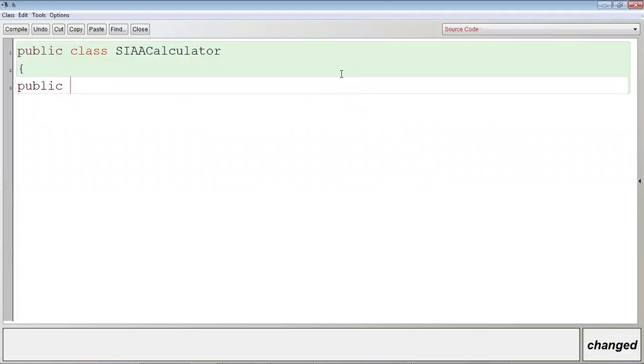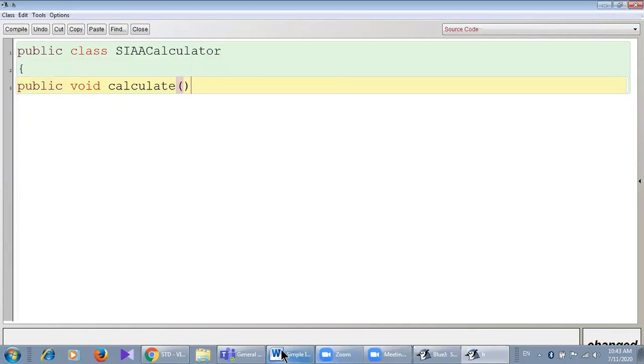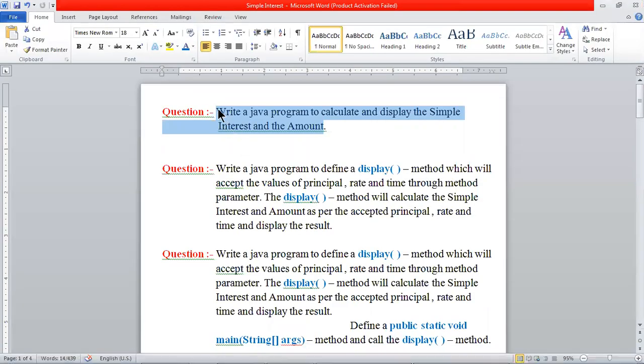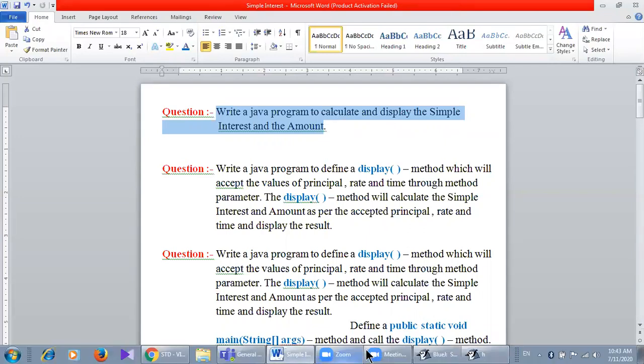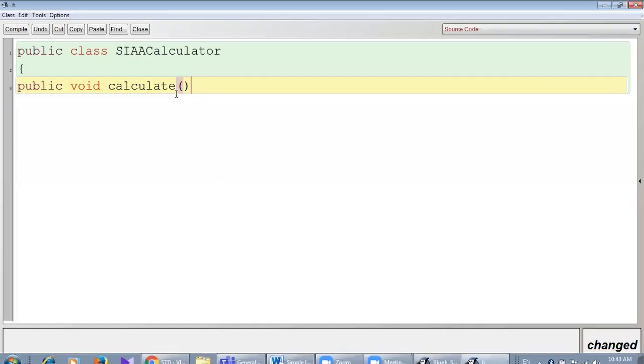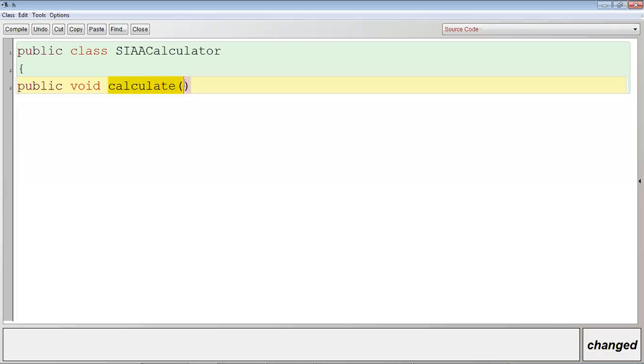Then public void, we can give any method name: calculate, or you can give display. You can give any method name. Why? Because in the question, it is not mentioned what will be the name of the method under which we will calculate and display the simple interest and amount. So the programmer has the complete liberty to choose the method name. So in this case, I am using calculate.